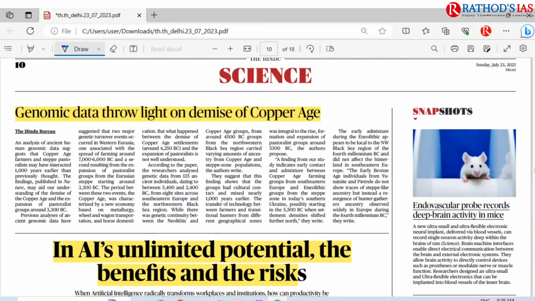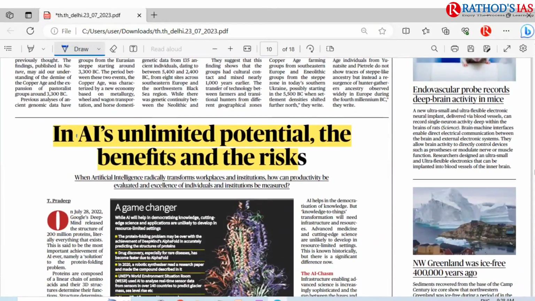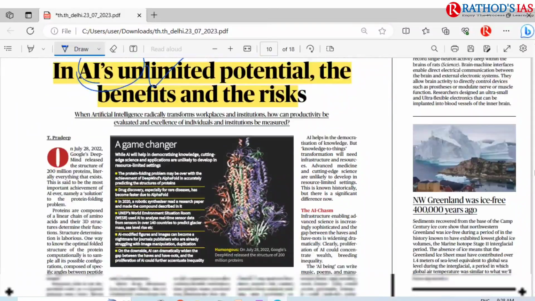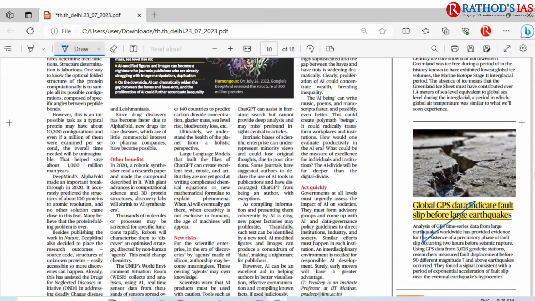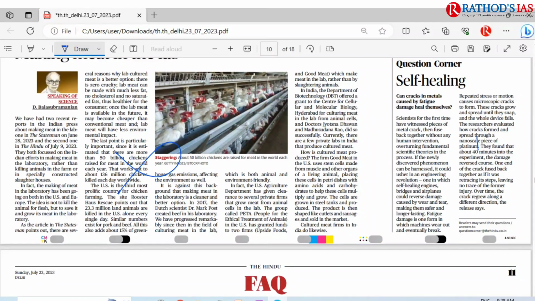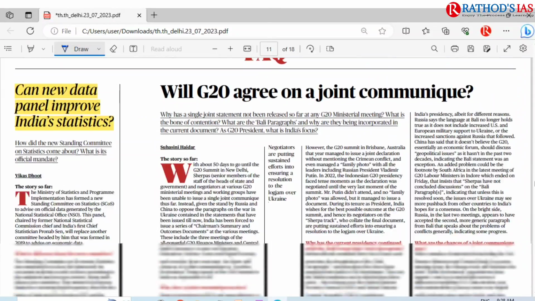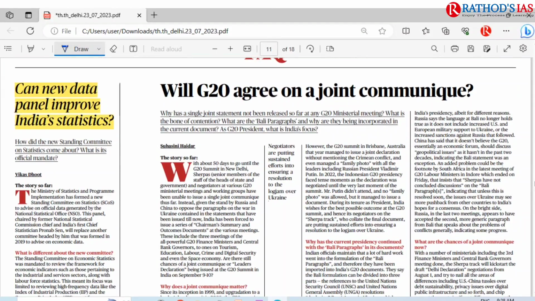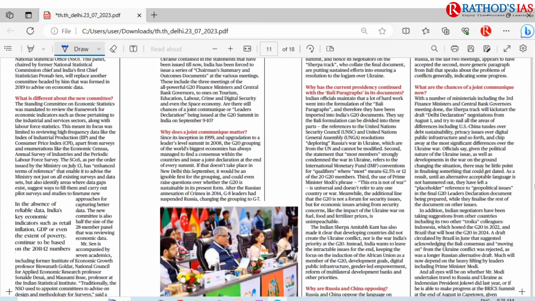And if you move on to the science page, there is an article regarding artificial intelligence that I discussed, and I discussed this topic regarding global GPS data, and this topic is not much relevant, and even this topic as well. In FAQ, you can go through this article regarding the new standing committee on statistics. I already discussed this topic in detail.